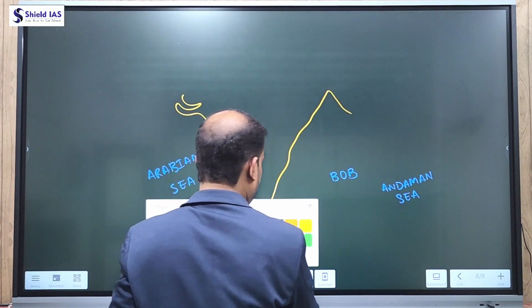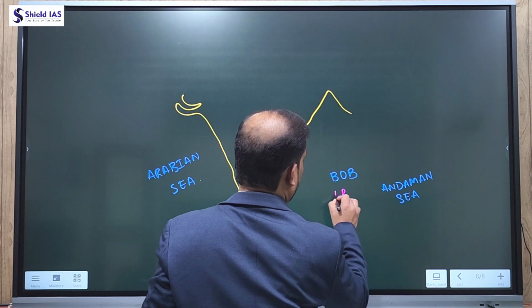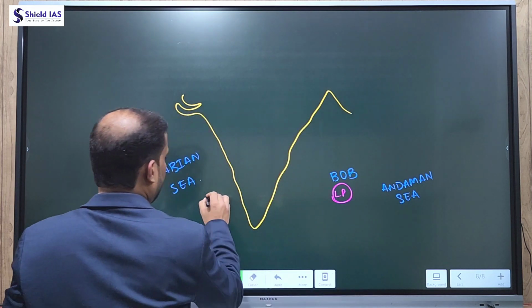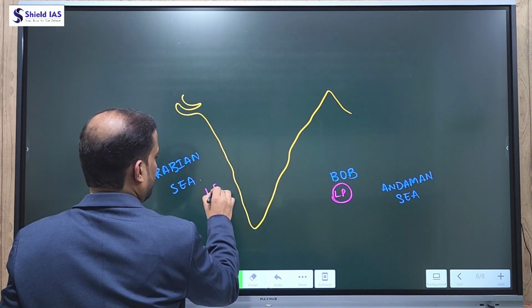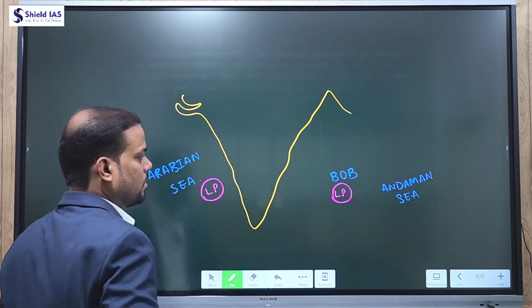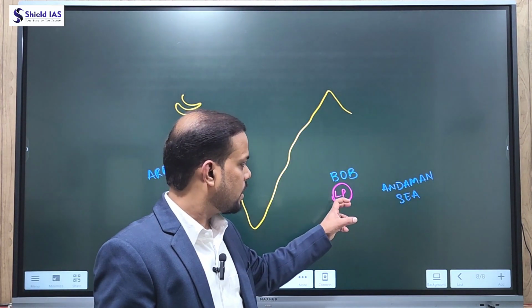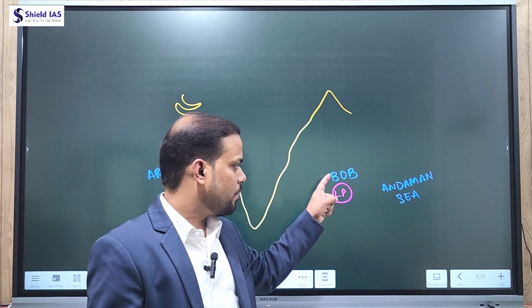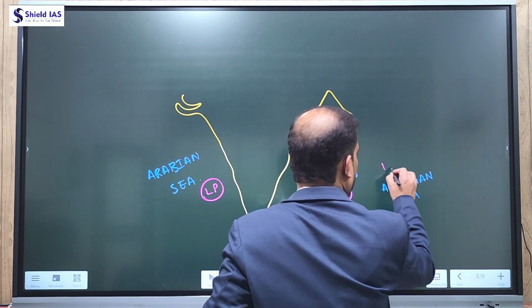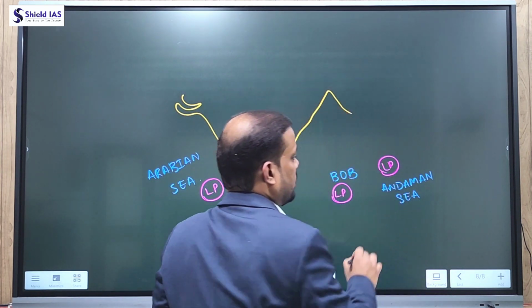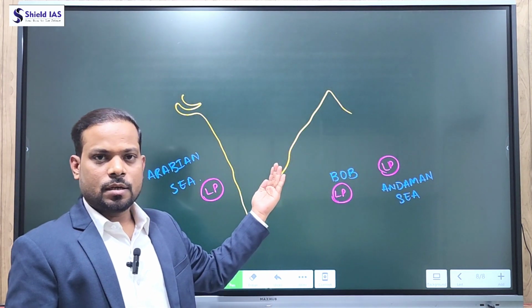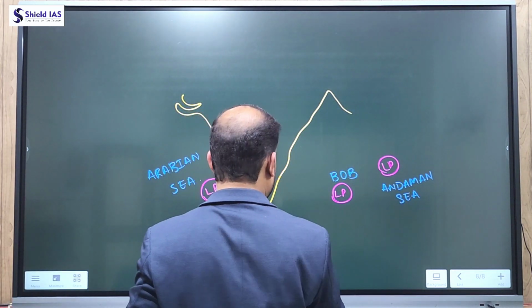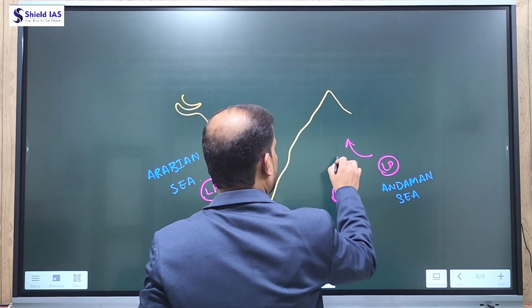For example, tropical cyclones originate over the Bay of Bengal region, and a second branch of tropical cyclones originates over the Arabian Sea. The tropical cyclones originating in the low pressure area of the Bay of Bengal or Andaman Sea generally curve toward the north.